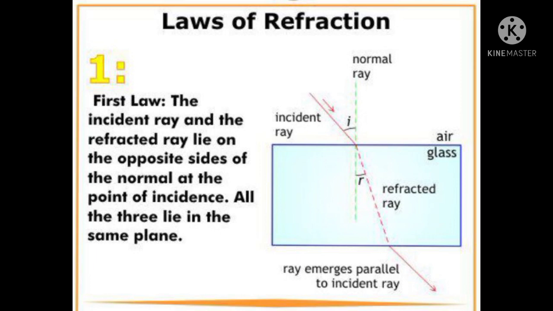The incident ray and the refracted ray lie on the opposite sides of the normal at the point of incidence. All the three lie in the same plane.